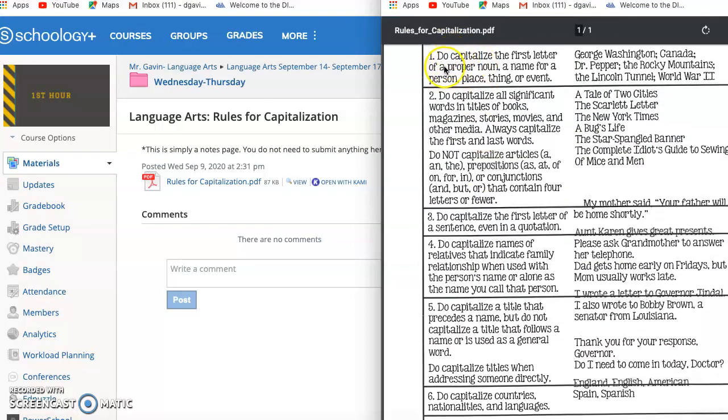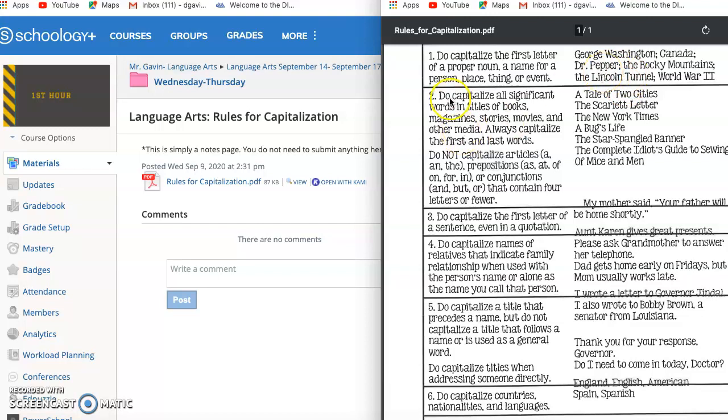Rule number 1: do capitalize the first letter of a proper noun, a name for a person, place, thing, or event. So obviously all your names are capitalized. My name is capitalized. A certain place, Pueblo, is capitalized. Chicago is capitalized. All those different things are capitalized. Once again, use your examples.